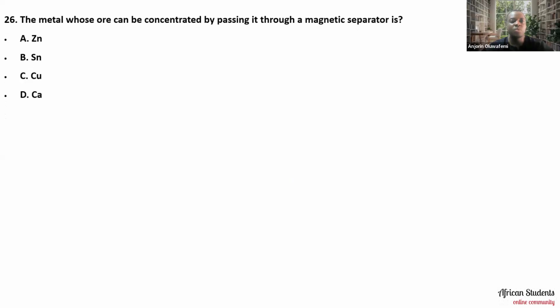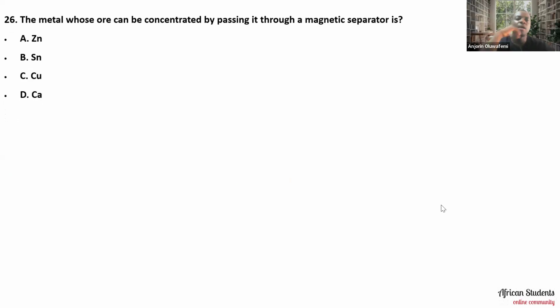Okay. So question number 25 says that the metal whose ore can be concentrated by passing it through a magnetic separator is zinc, tin, copper, or calcium. So what do you think the answer is to this one? Please let me know in the comment section what you feel the answer is. I'll wait a bit for you to come up with your own answer before I reveal mine.